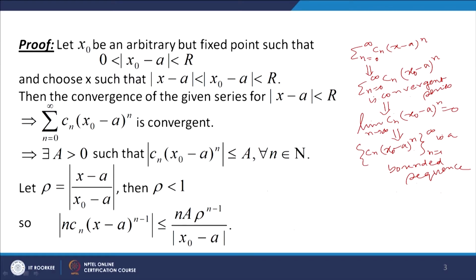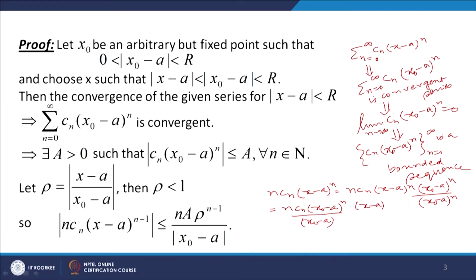Okay. So, let us see how we get this. So, nCn (x minus a) to the power n we can write as nCn (x minus a) to the power n into (x naught minus a) to the power n divided by (x naught minus a) to the power n, and this I can write as nCn into (x naught minus a) to the power n, and then we have (x naught minus a) here, and we get here (x minus a) to the power n, and we get nCn over (x naught minus a) to the power n minus 1.